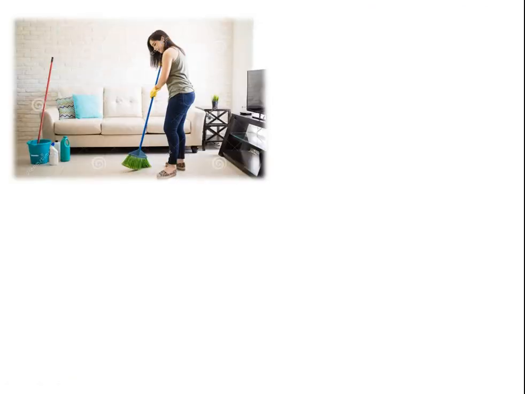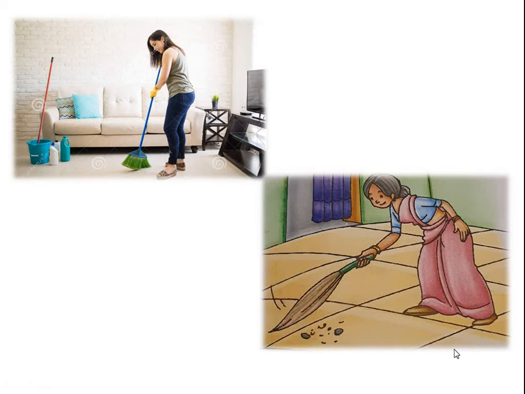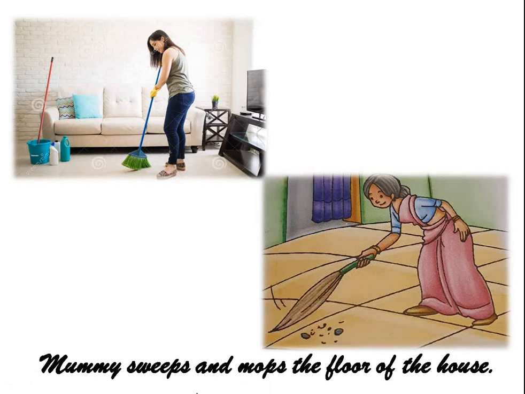Right, children? Here look, mother sweeps and mops the floor of a house. Yes, Mummy sweeps and mops the floor of a house. Right, children? In our homes, our mother, whatever we call her, mummy, she sweeps and mops the floor of a house and she keeps the house clean and tidy.